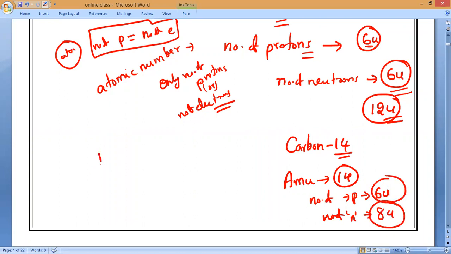For example, if we take sodium, 23 is the atomic mass. It has only 11 protons. So how many neutrons are remaining?